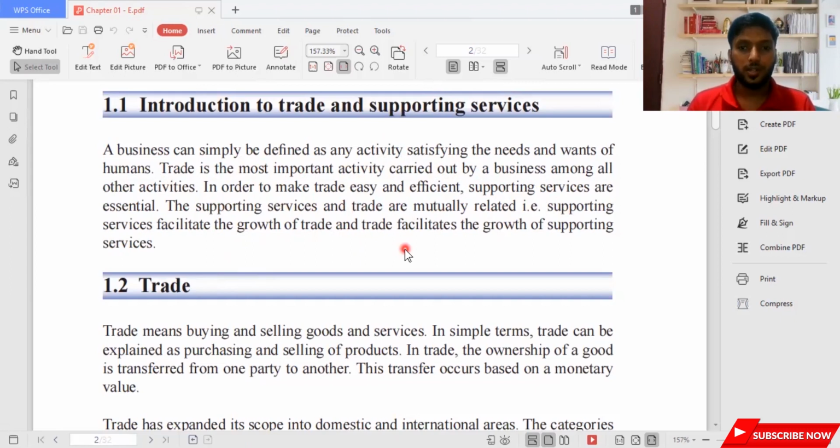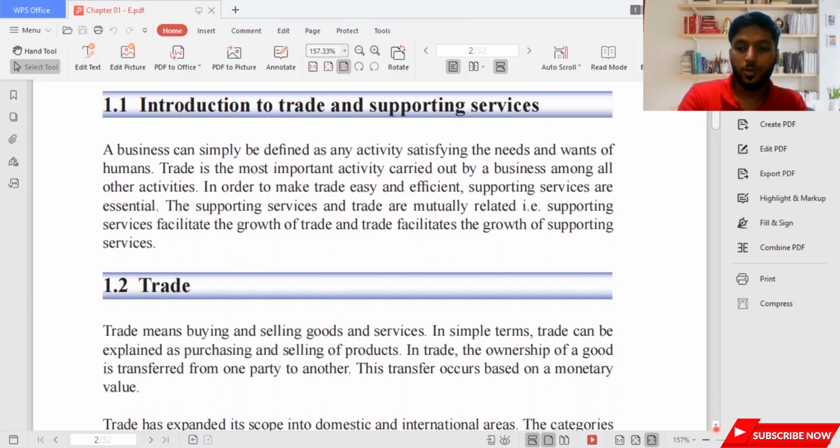To keep a trade going on, you need to have some sort of supporting services. What are supporting services? Extra services, we can say. So without supporting services, a business cannot do trade. Let's see the first supporting services. Now, before we move on to supporting services, we need to know what is trade, so I'm going to explain what trade is in more depth. Now let's move on.